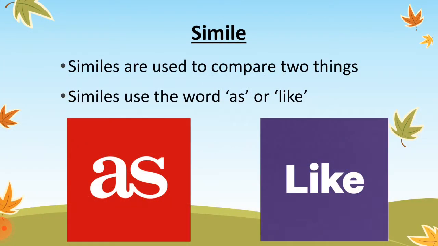In today's lecture, we are going to study similes in a little more detail, and we are going to look at the use of similes in the form of sentences. First of all, I would like to repeat what a simile is. A simile is a group of words, a phrase that is used to compare two things. Similes always contain the word as or like. Either the word as will always be present in a simile, or the word like will always be present in a simile.